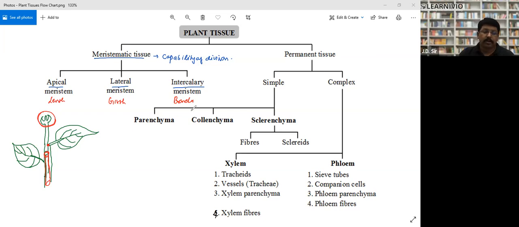Again, the second type of tissue is called permanent tissue. Permanent tissues are those which lose the capacity of division. They cannot divide. There are two types, simple and complex. Simple permanent tissues are those made up of only one type of cell. Complex tissues are made up of